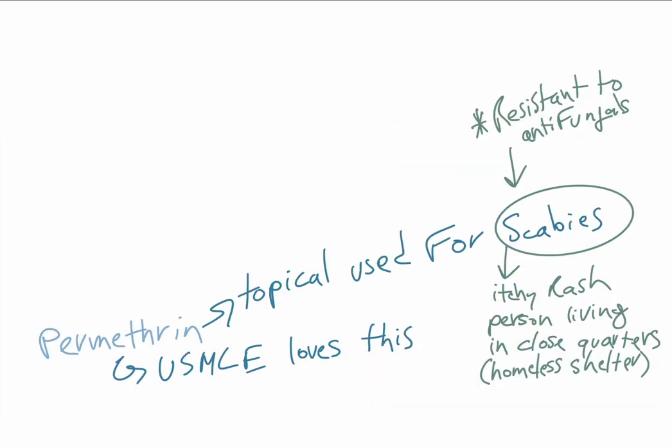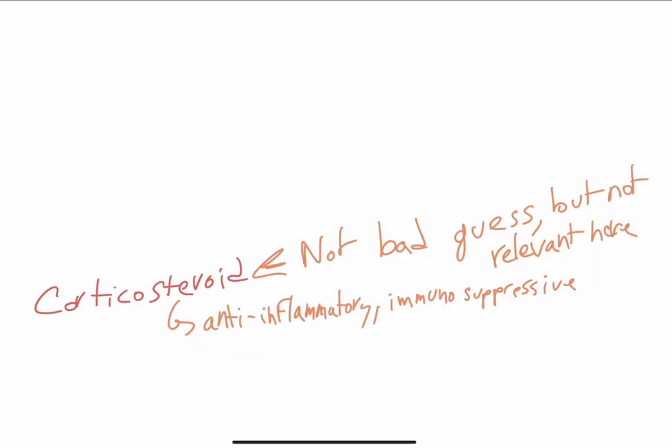Permethrin, this is a topical treatment for scabies. Scabies classically presents as an itchy rash in someone who's living in close quarters, like a homeless shelter, or soldiers in a barracks. It's resistant to antifungal treatment. Specifically, remember permethrin for these types of cases. And finally, a corticosteroid such as prednisone. It's not a terrible choice, but in terms of immunosuppressive or anti-inflammatory treatment, some students might just pick this because it seems like a reasonable answer. But it's not the preferred treatment for Kaposi sarcoma.